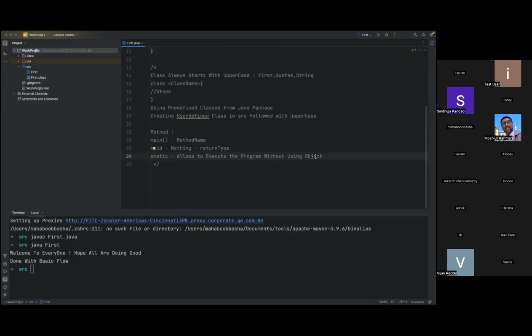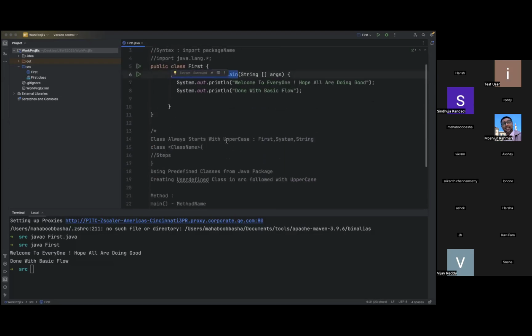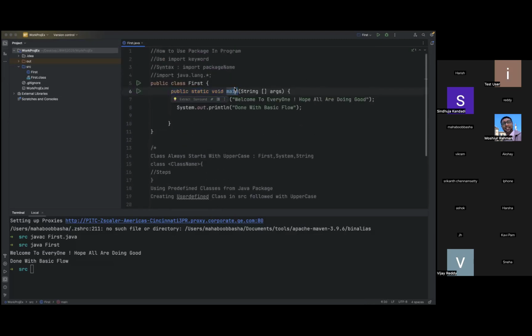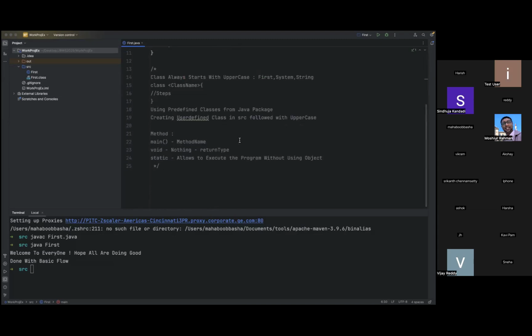We have not started objects, but if I want to call or execute methods, there is a process in Java and some syntax we need to follow, which will come in upcoming sessions.